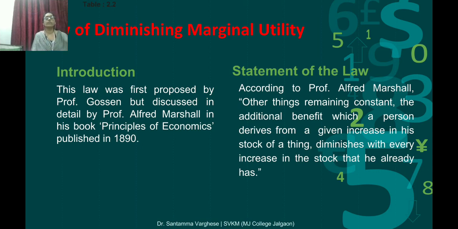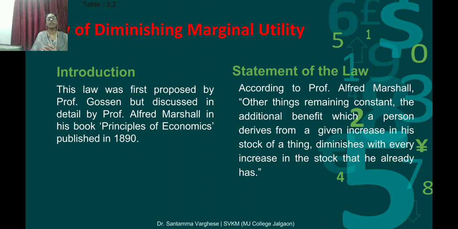According to Professor Marshall, if you are asked for the definition of the law of diminishing marginal utility, you can write that, other things remaining constant, the additional benefit which a person derives from a given increase in the stock of a thing diminishes with every increase in the stock that he already has. What are the other things?